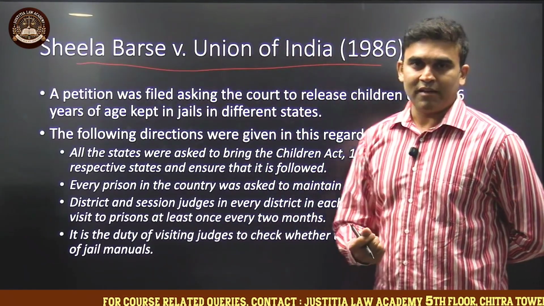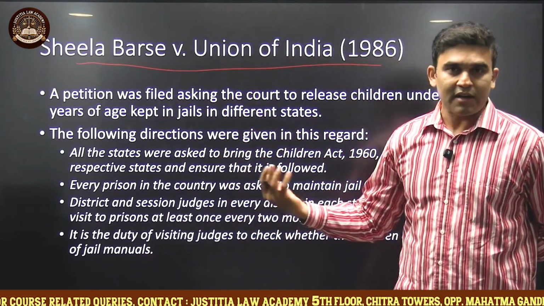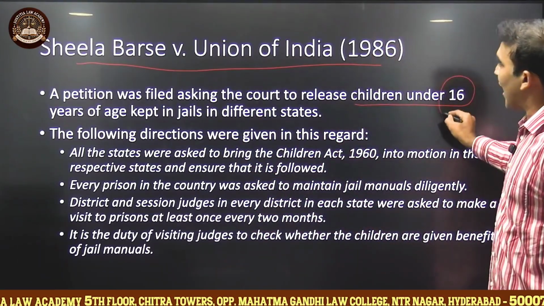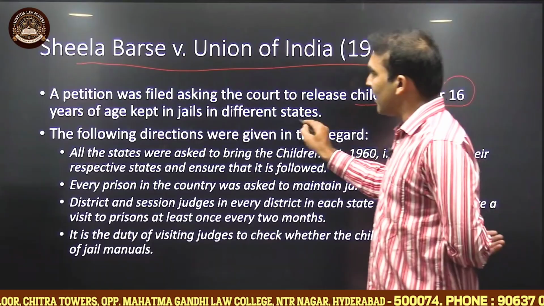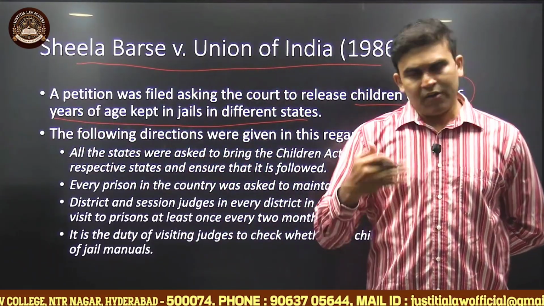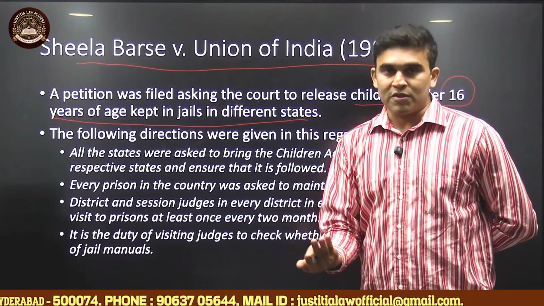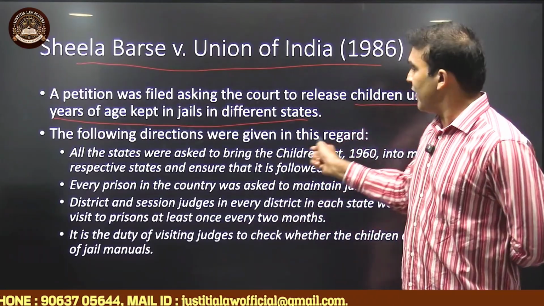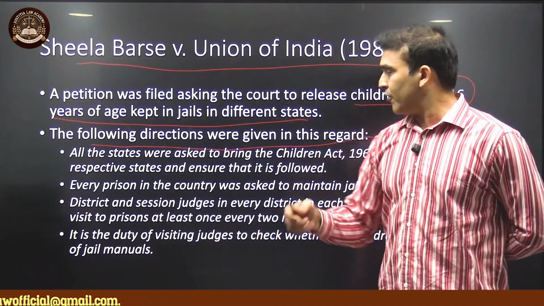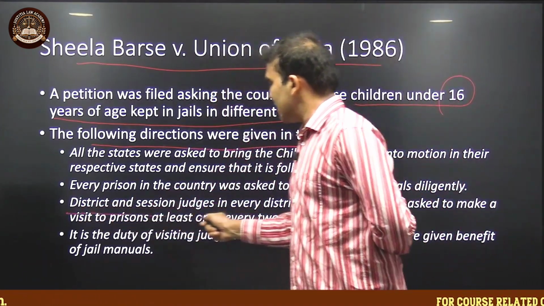In this case, the petitioner asked the court to release all the children who are under 16 and who are under trials and who are kept in jails of all the states. Of course, it is not practically possible. So, hence, the court has issued directions to all the state governments and also to the district and session judges.